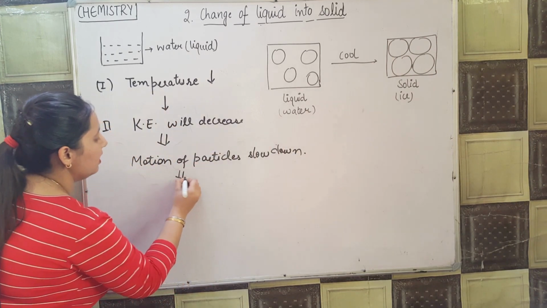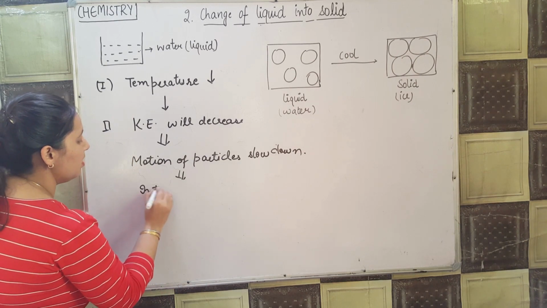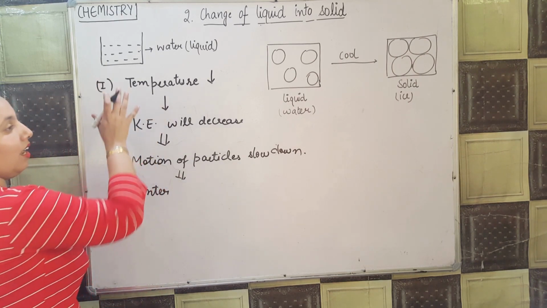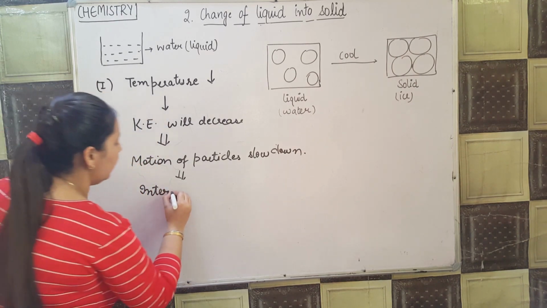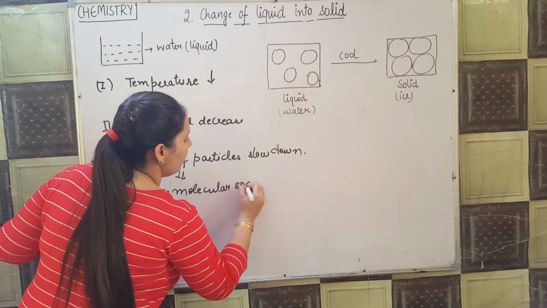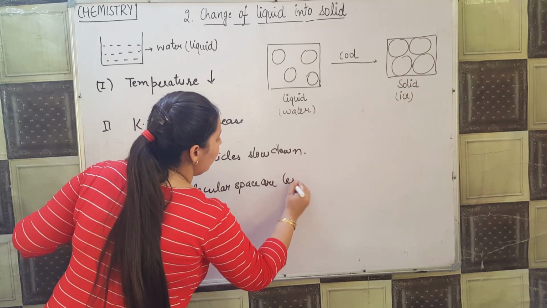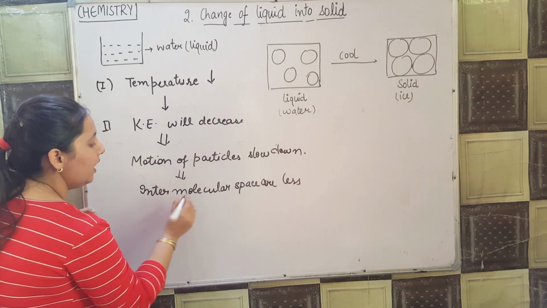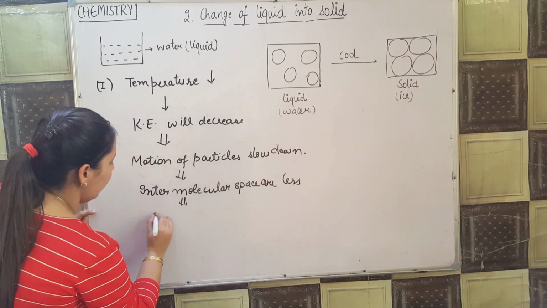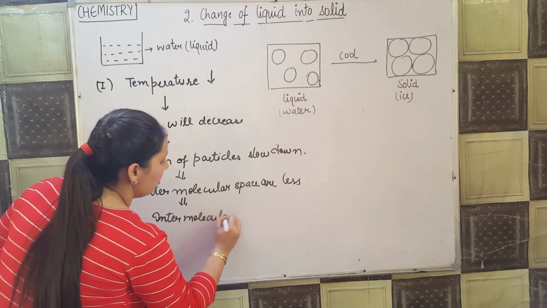When the motion of the particles slows down, it means the particles are coming together. So intermolecular spaces are now less. When the intermolecular spaces are less, the intermolecular forces are strong.